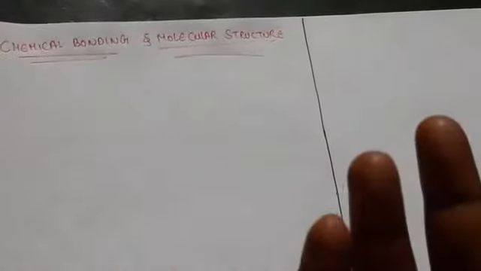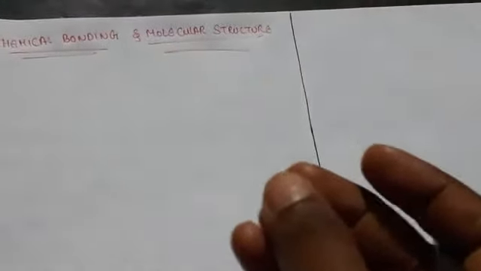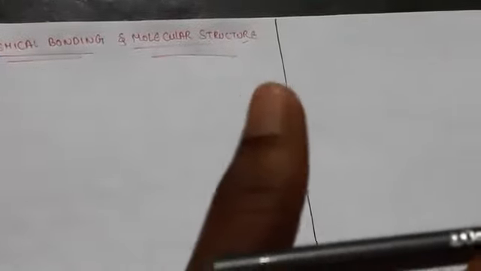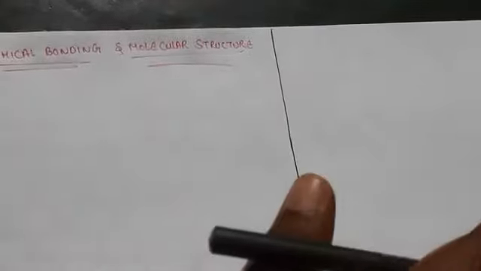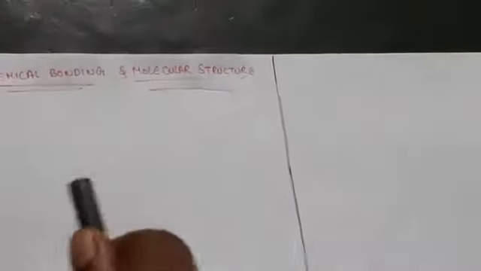Under some conditions, no element exists as an independent atom in nature. Some elements will not exist like that, except noble gas elements. So here a group of atoms exist as one species which has some properties. Such a group of atoms we call a molecule. So what is a molecule? A combination of atoms or group of atoms combine together to form one species. That we call a molecule.